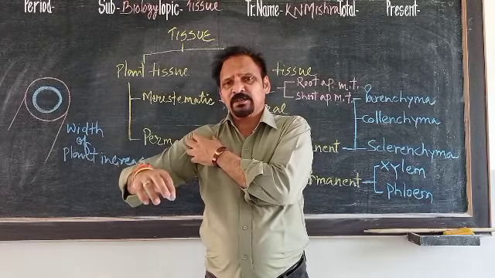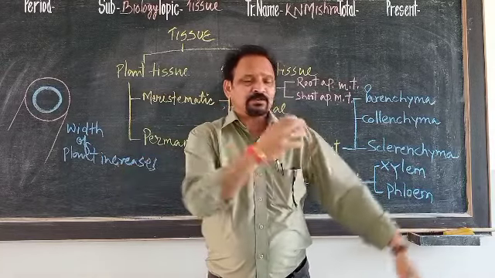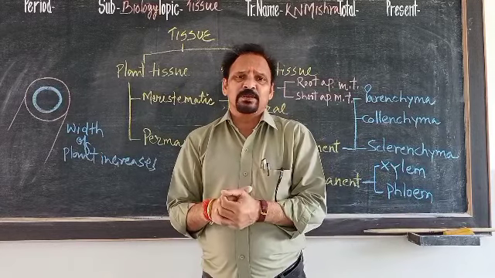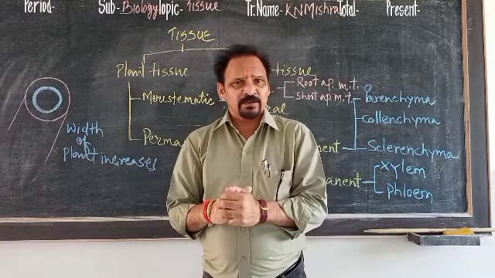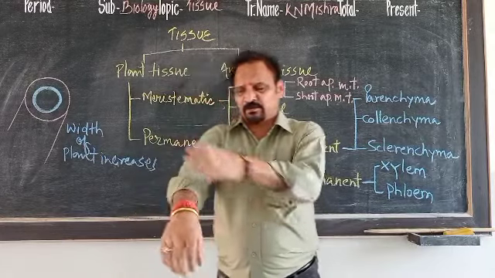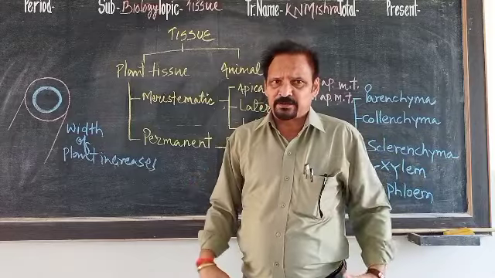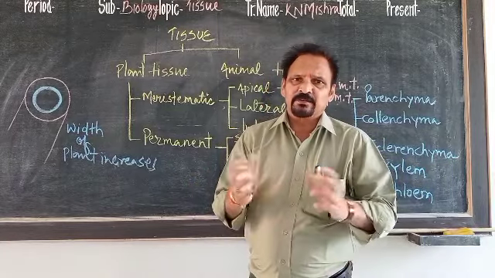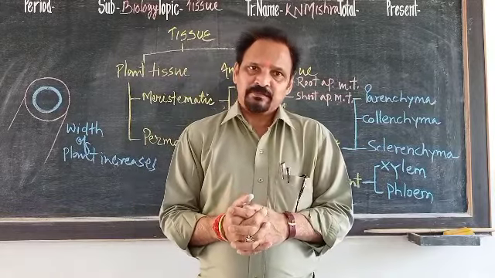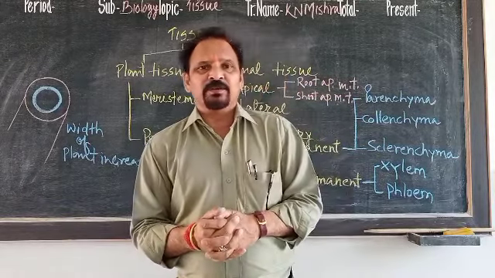What happens with division in it? Intercalary will be here too, and here too. When intercalary meristematic tissue divides, then what happens? The joint place of branches with the main trunk becomes very harder. Okay? Become very durable.